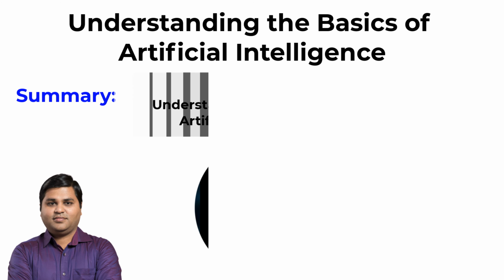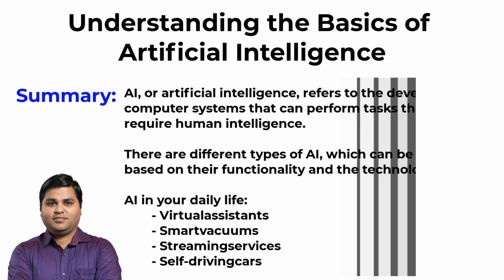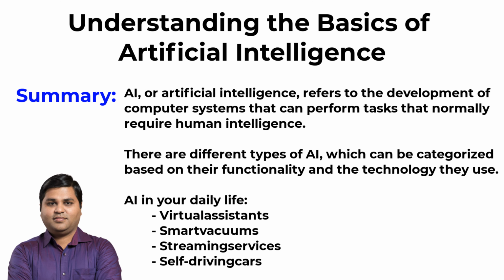Summary. So, to sum up what we learned in this module, AI means machines that can do tasks like humans and get better at it by learning from the information they gather. There are two types of AI, functional and technological. Functional types are based on what the machine can do, like recognize voices or images. Technological types are based on how the machine works, like machine learning or deep learning. It's amazing to see how far AI has come and how it can help us in so many different ways.